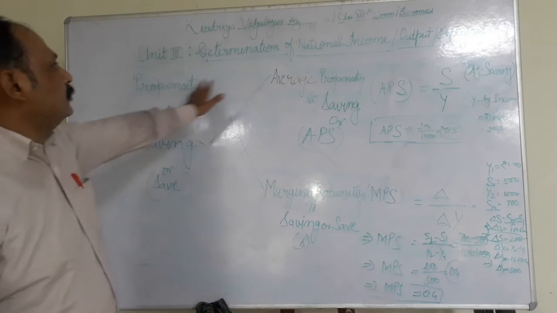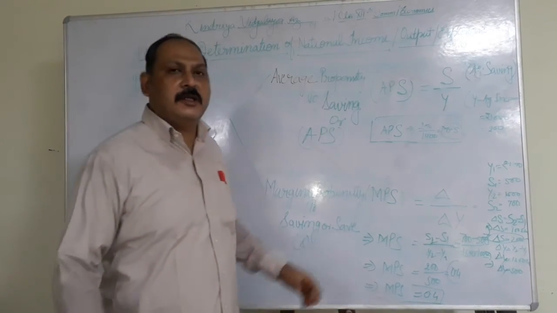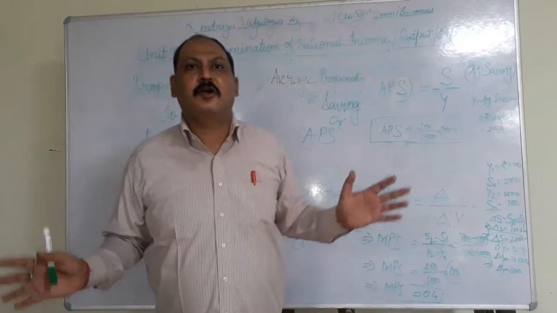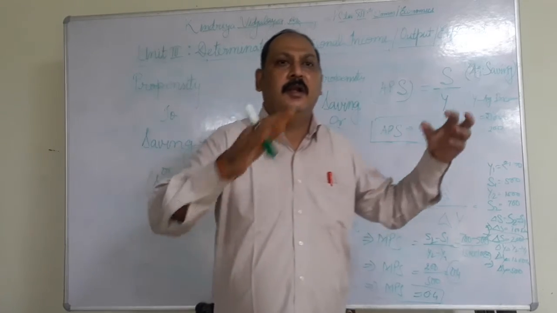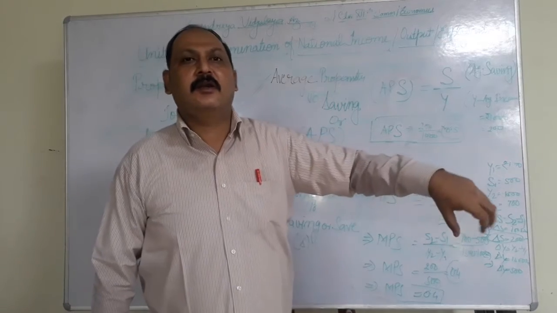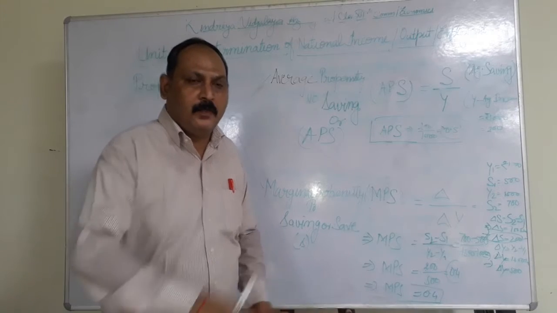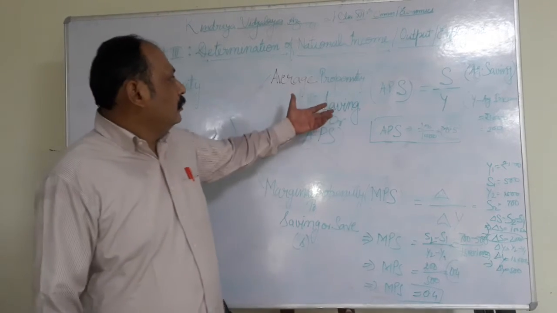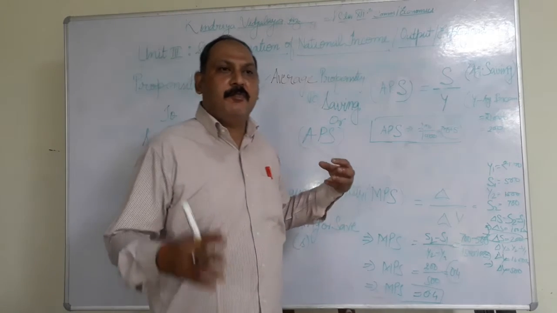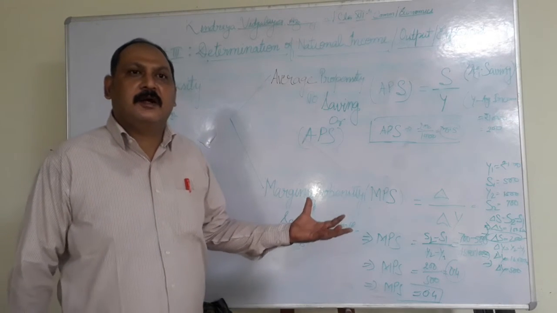Here it is for the whole economy. We are studying microeconomics, so it shows the tendency of people in an economy. What is the tendency of the people of an economy? Whether it is a tendency to spend on consumption or a tendency to save. So propensity to save means the tendency of people to save their money from their income.